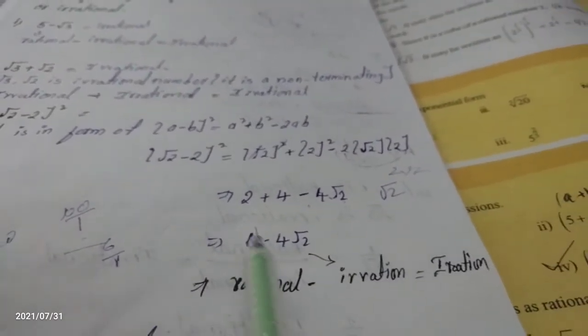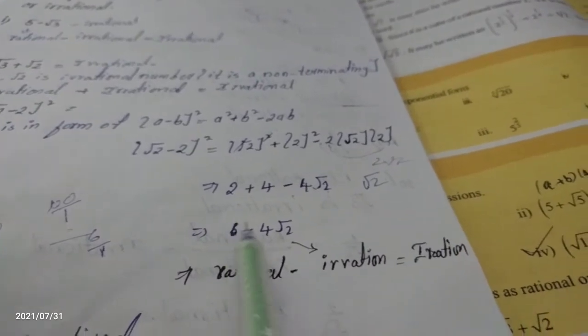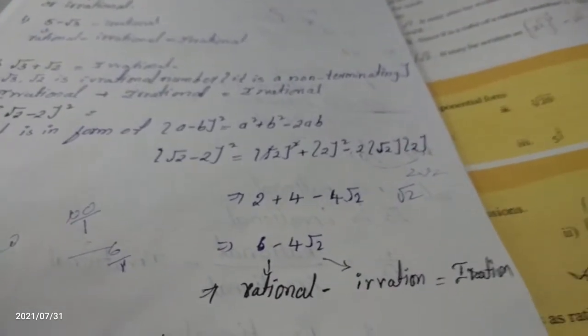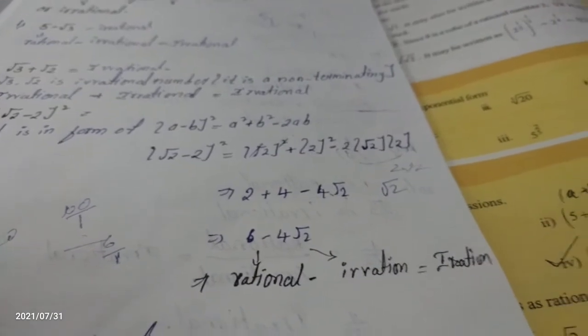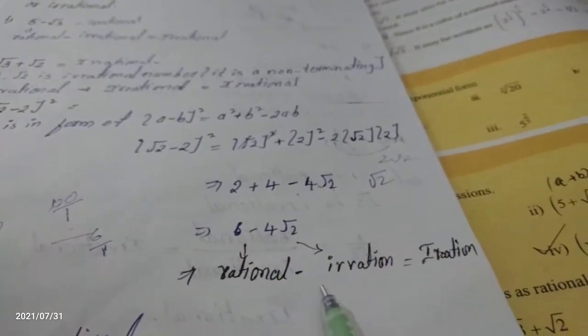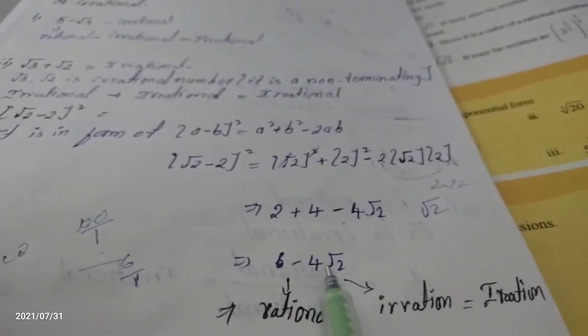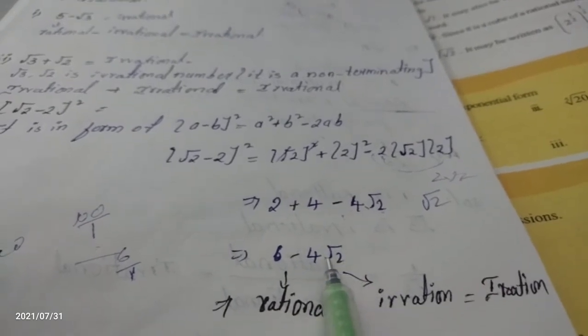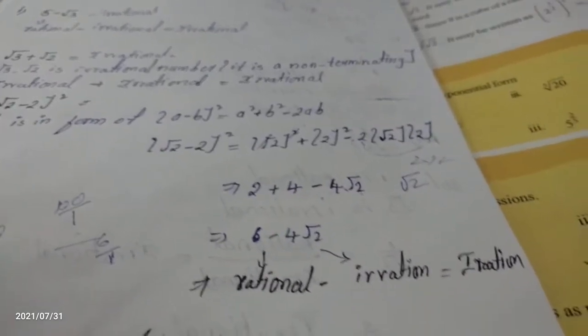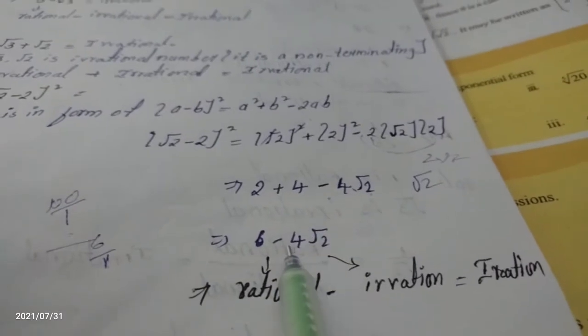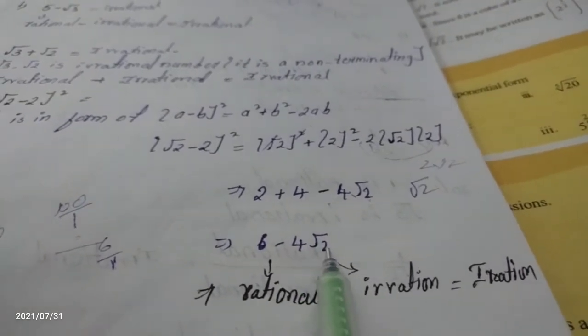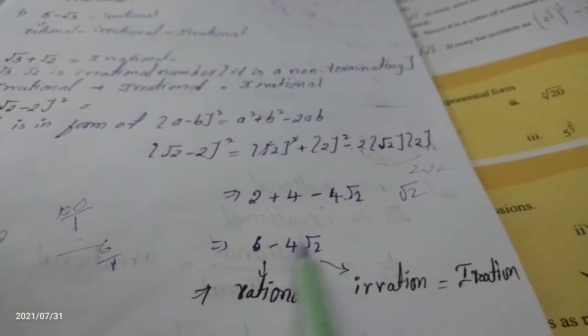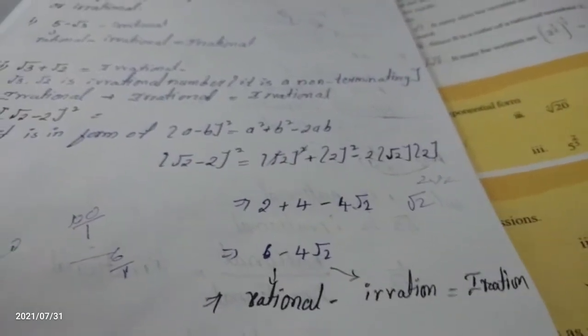The 6 can be written as a rational number, because 6 can be written as 6 by 1. 6 by 1 is in the form of p by q. Up to that clear? Minus is as it is. Here 4 is an integer, but the relation between 4 and 2 is multiplication, which means the whole value is root only. What is that? Root 2.